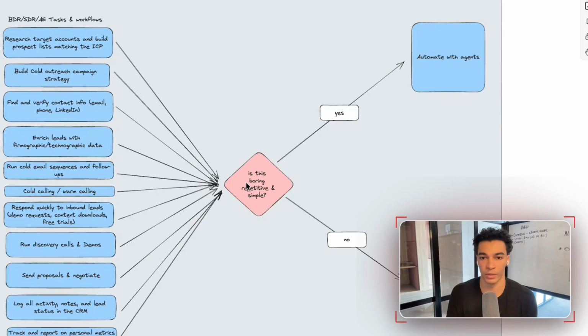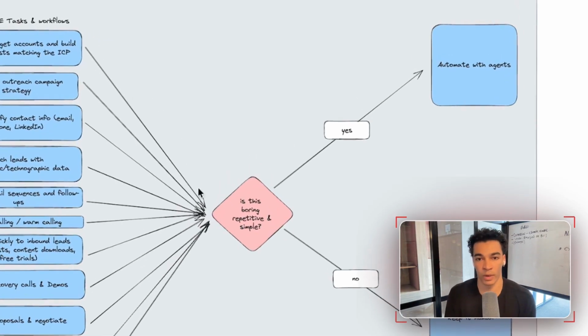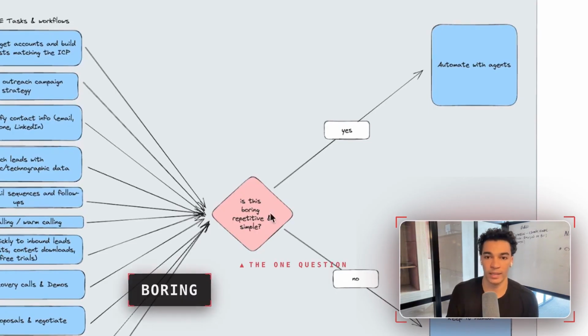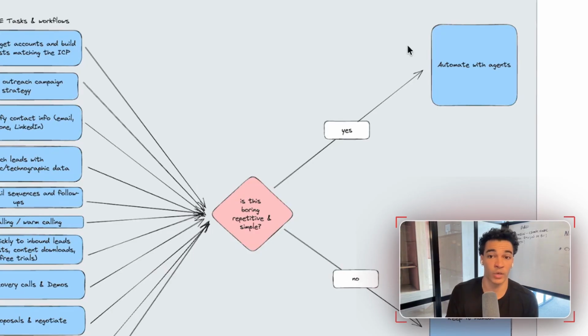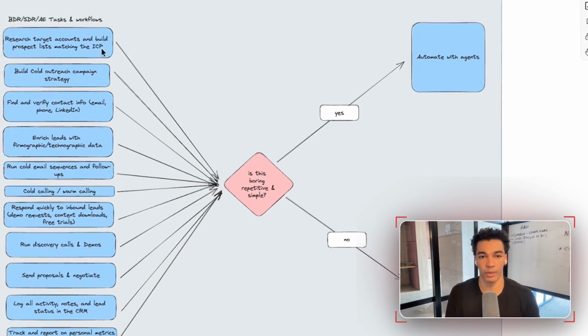Then the next thing you do is, for each of those tasks and workflows, you want to ask yourself one question about each of these, right? Is this boring, repetitive, and simple, right? And if the answer to that question is yes, you can probably automate that with agents. And if the answer is no, we should probably keep that as a human task, right? So let's go through each of these one by one, and we'll figure out which ones could be automated with AI agents, right?